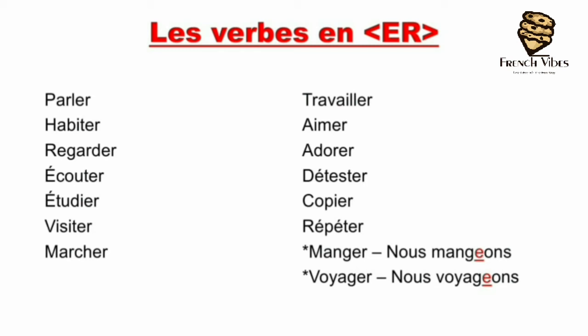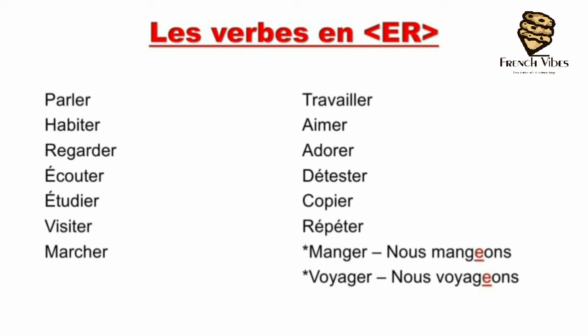Now here I have made stars for manger and voyager, right? These two verbs end with GER, so before ER we also have a G. Now with such verbs, in the nous form we add an additional E before ONS. Only in the nous form we add an extra E. The rest of the conjugations are just like parler and habiter.